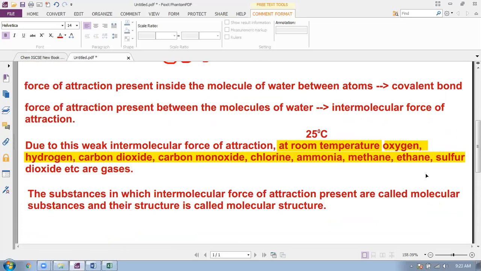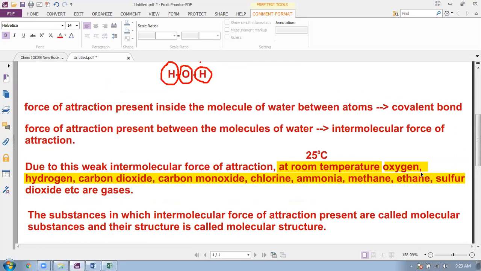They have weak intermolecular force of attraction between the molecules, which is already broken due to room temperature. The substances in which intermolecular force of attraction is present are called molecular substances, and their structure is called molecular structure, or simple molecular structure.